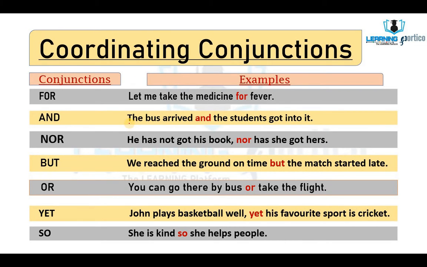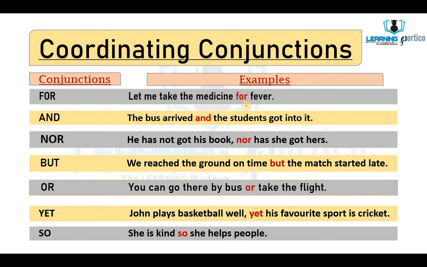Here are the examples of coordinating conjunction. We can learn the examples of coordinating conjunctions through the famous acronym FANBOYS, where F is for, A is and, N is nor, B is but, O is or, Y is yet and S is so. Let us see the examples.